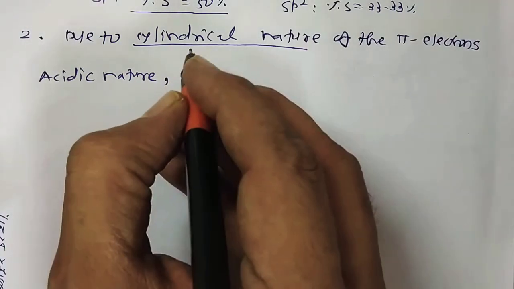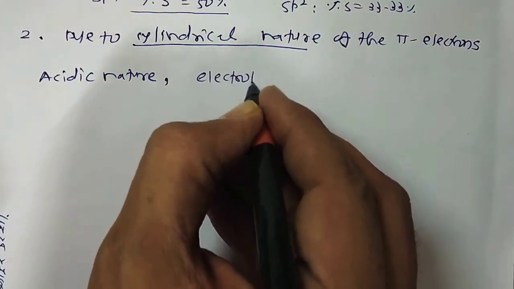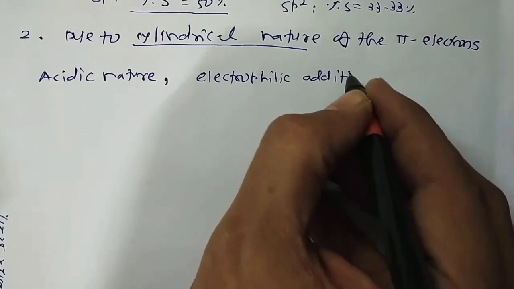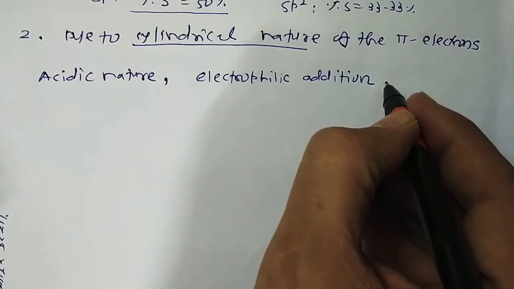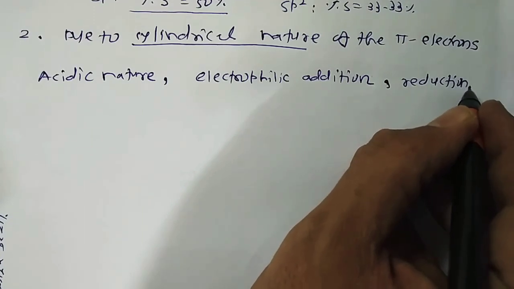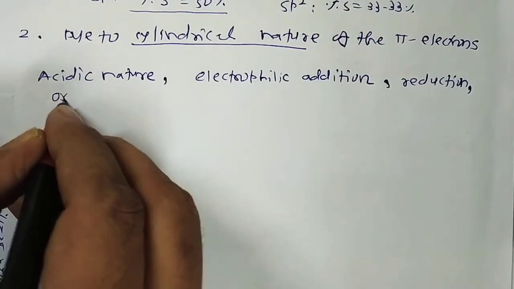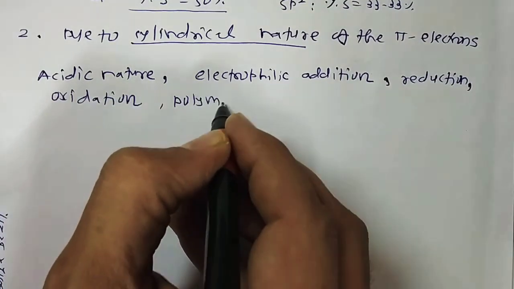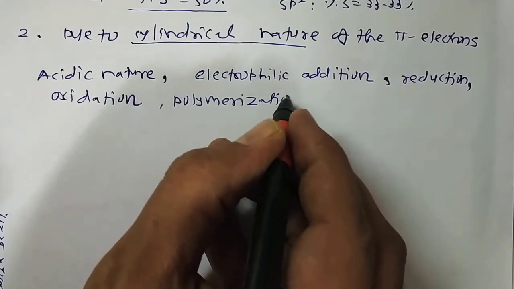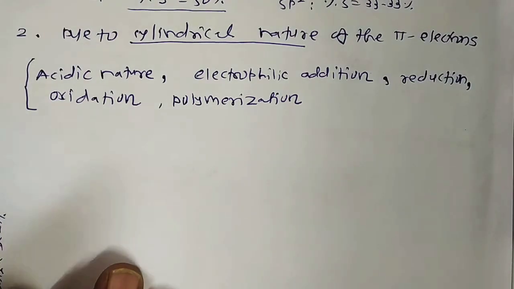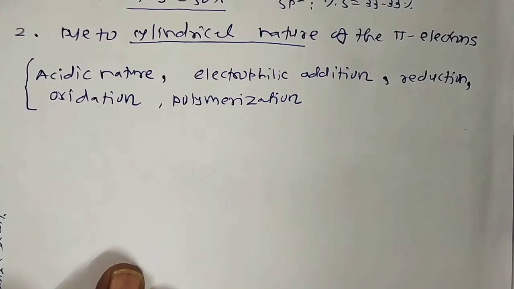Then we move to the electrophilic addition reaction, and then reduction reaction, oxidation reaction and polymerization reactions. So these are our main points that we have to discuss in the chemical reactions of alkynes, right? So first we focus on the acidic character of alkyne.